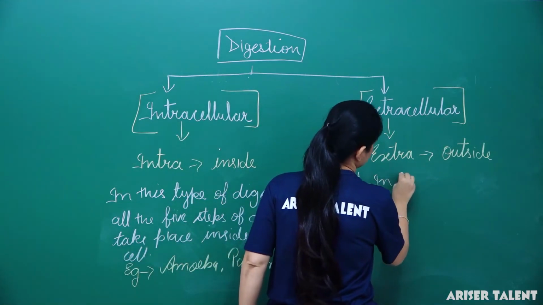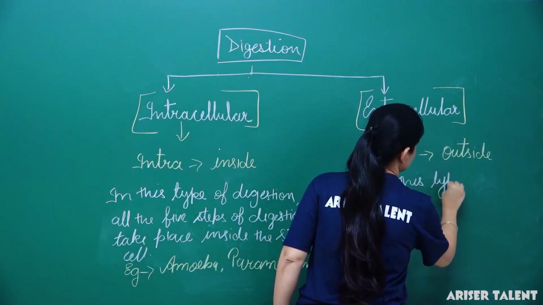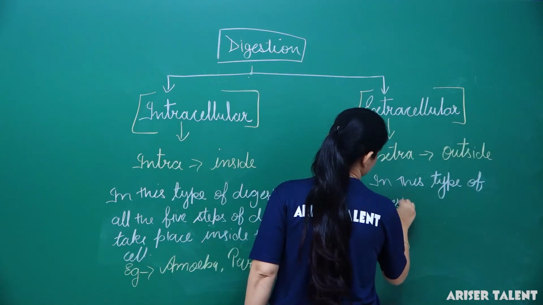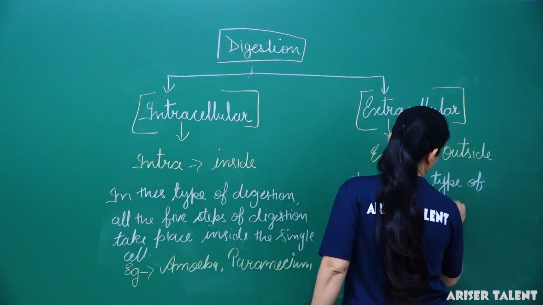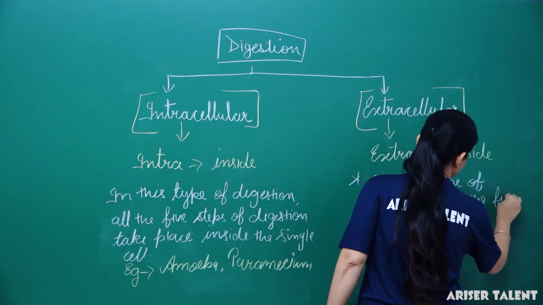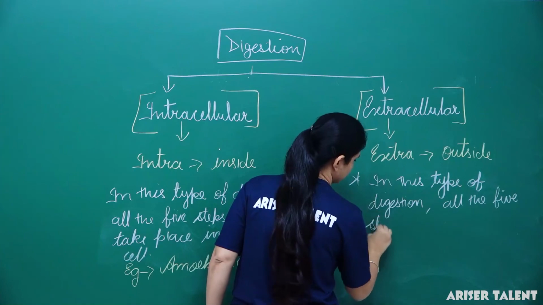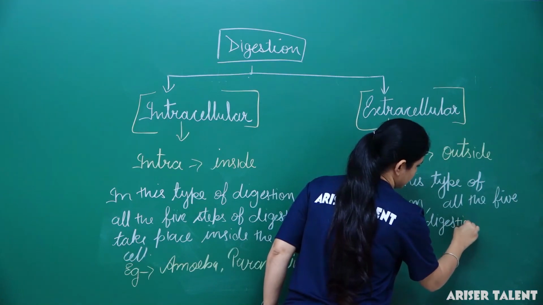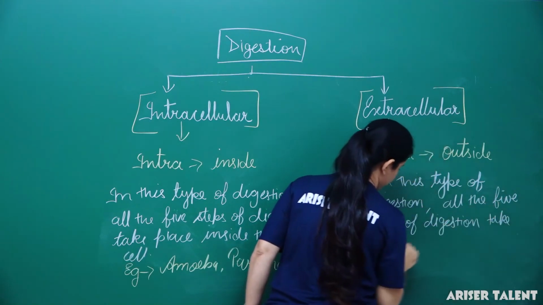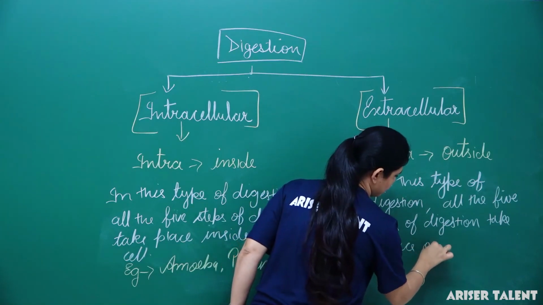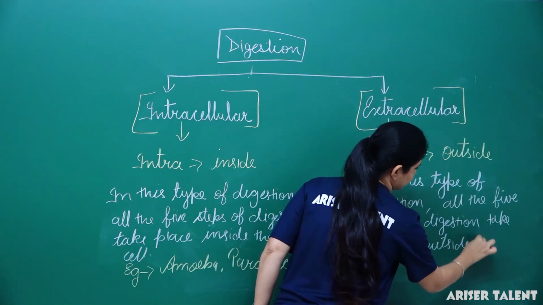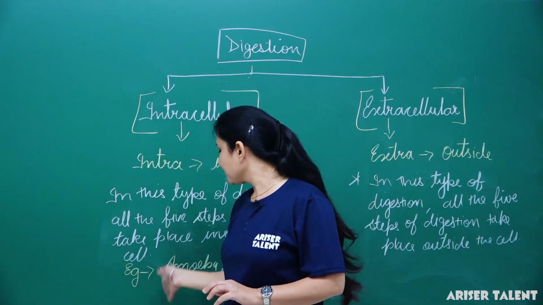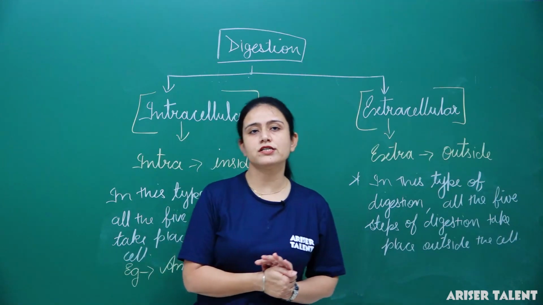In this type of digestion, all the 5 steps of digestion take place outside the cell. So this is the difference between intracellular digestion and extracellular digestion.